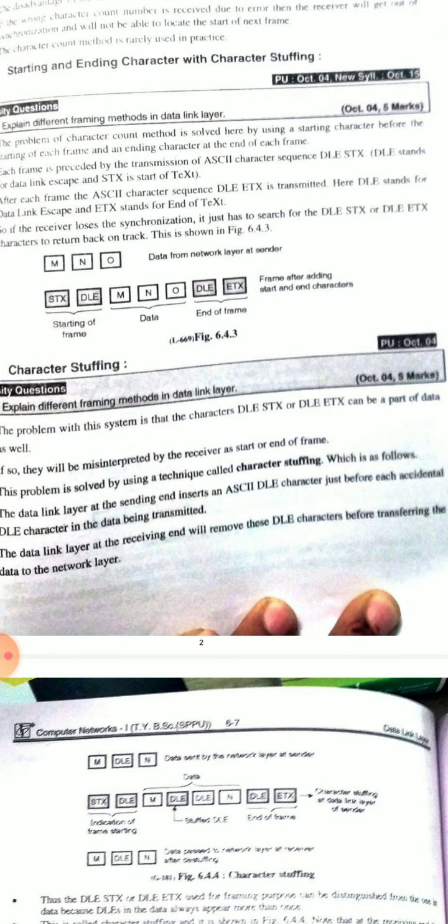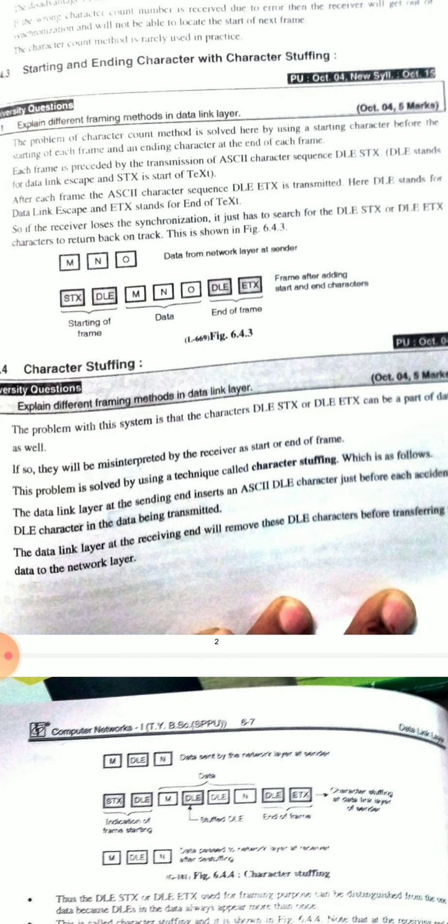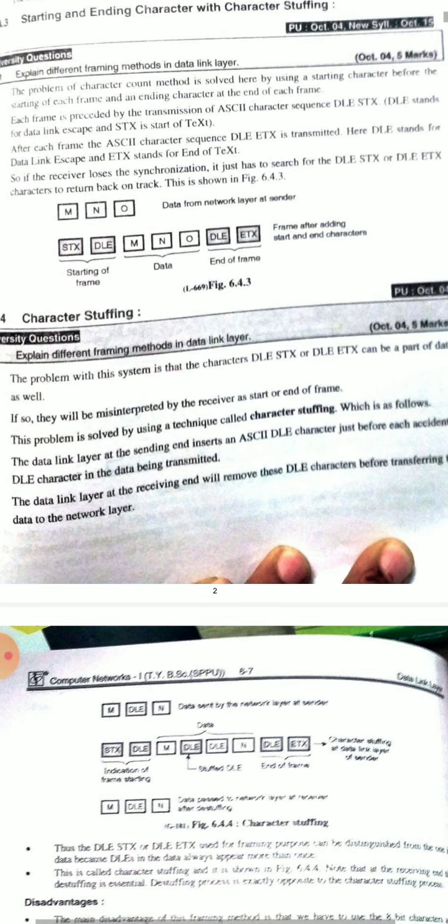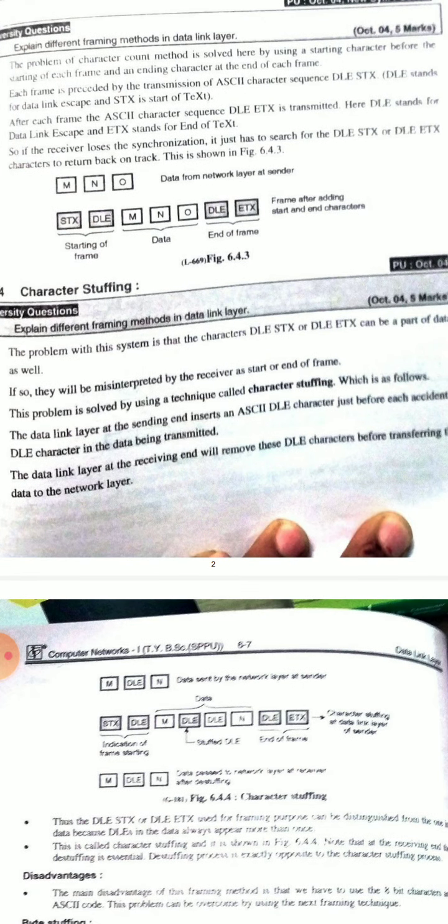Here, DLE stands for data link escape and ETX stands for end of text. So, if the receiver loses synchronization, it just has to search for the DLE STX or DLE ETX. Data from network layer at sender.